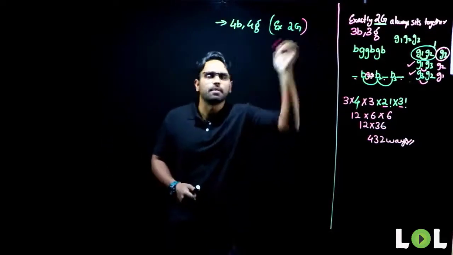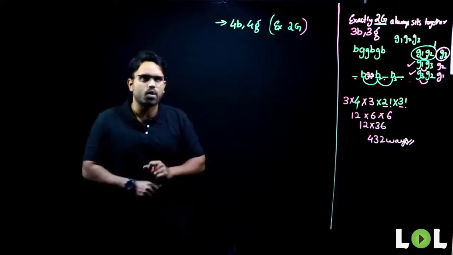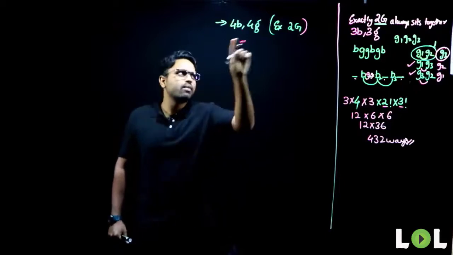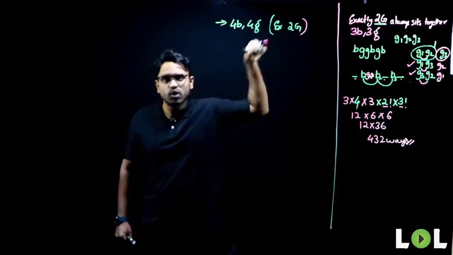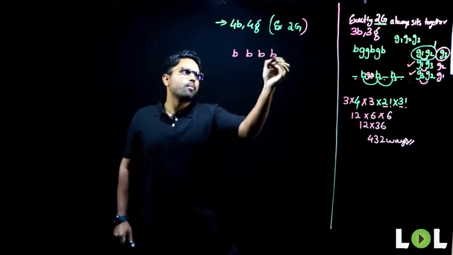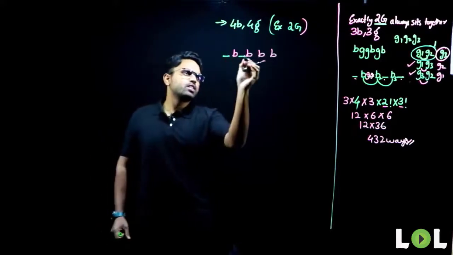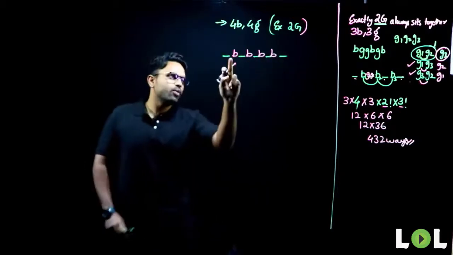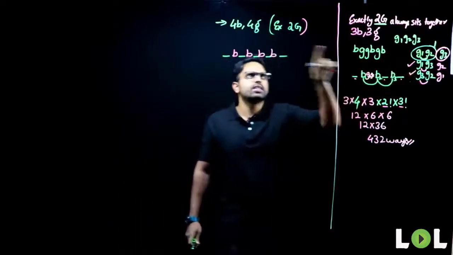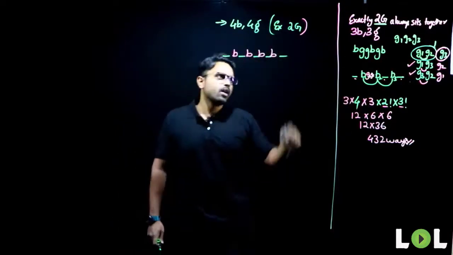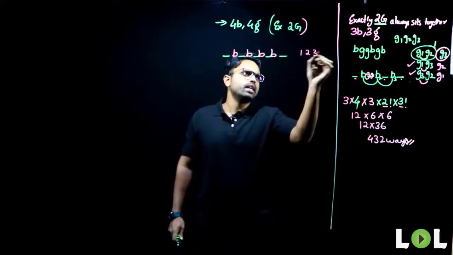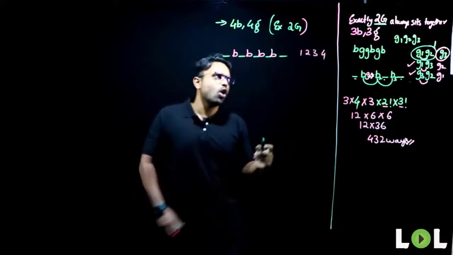So what will happen here? Now you tell me. 2 girls are sitting together. First step, whenever you see exactly 2 girls sitting together, what do you need to do? You need to place your boys. Boy, boy, boy, boy. Next step, you need to create spaces between them. Spaces are created. But there were only 3 cases here. How many cases will I have here? Look, how many girls are there? Girl 1, 2, 3, 4. 4 girls are there. So how many cases will come?